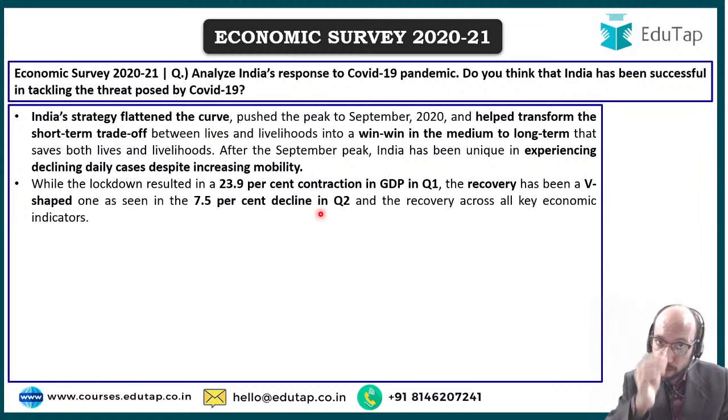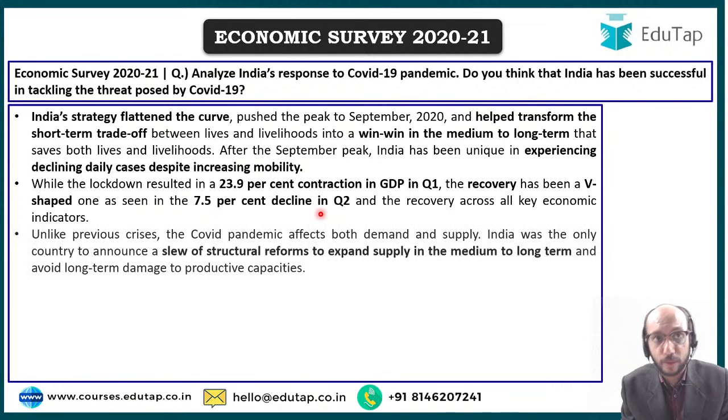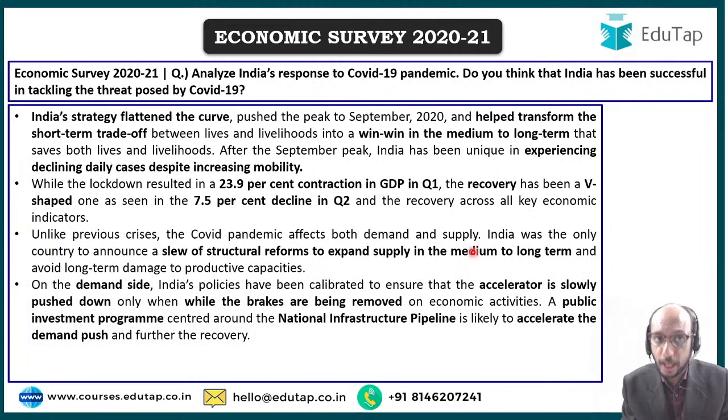So even after a very strong decline or a very strong contraction, we have been able to come back very fast on track, as indicated by various high frequency indicators. We have also been able to implement a lot of structural reforms to expand supply in the medium to long term, which will help us out.